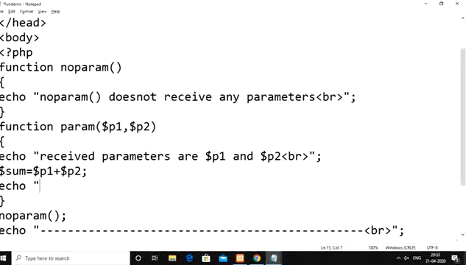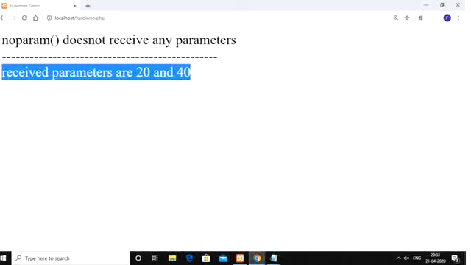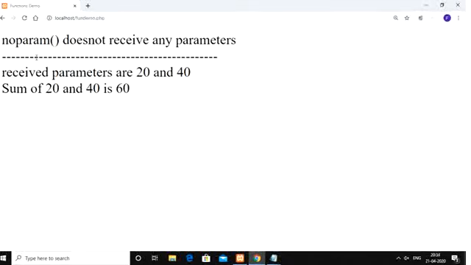Here I can write the statement as sum of $p1 and $p2 is the result we have in the variable called sum. Then display a break statement. After that, see the output. Along with the statement, received parameters are 20 and 40, and sum of 20 and 40 is 60 is displayed.